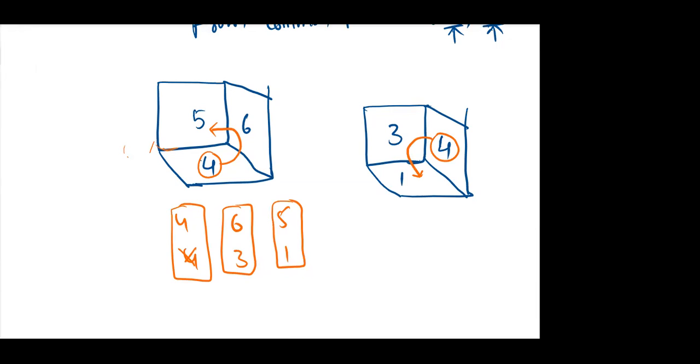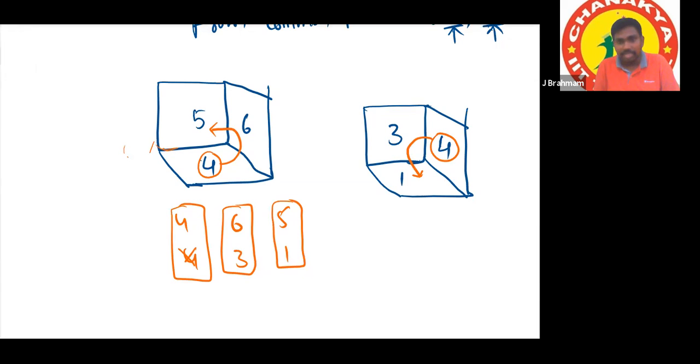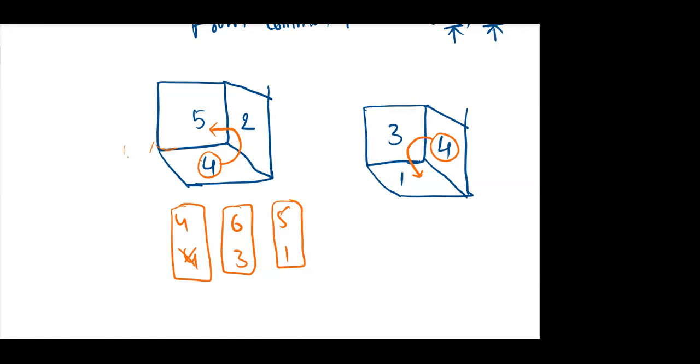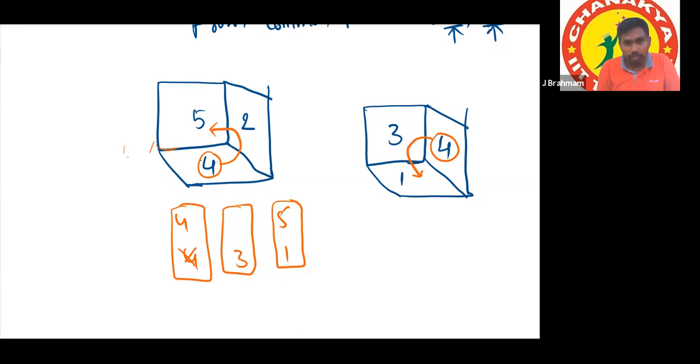Okay, 4 and here also 4, and you're asking for the remaining number. Okay, if I use 2 here, now tell me the path. 4 to 5, 4, 3, 1. So in the first dice, the path is 4, 2, 5. This is the way. Yes, sir.